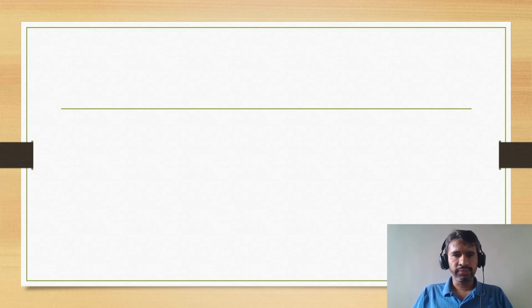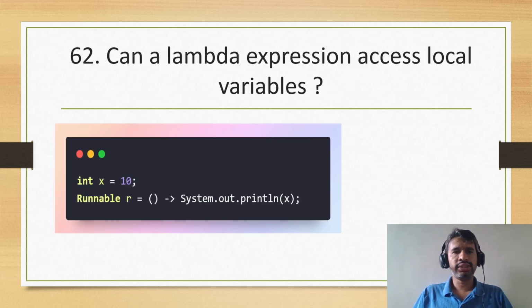Let's move on to the next question. So the question is, can a lambda expression access local variables? This is an interesting one. Even though we have used lambda extensively, when we see this question, we'll get a doubt whether it is possible or not. Let's see with an example.